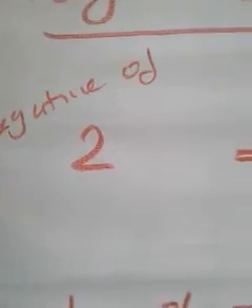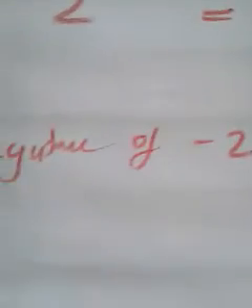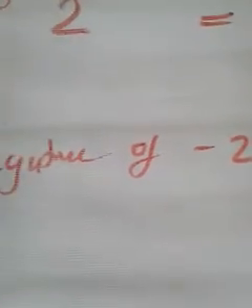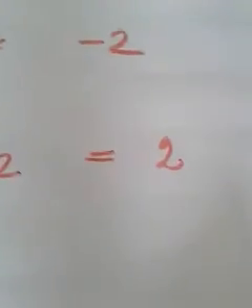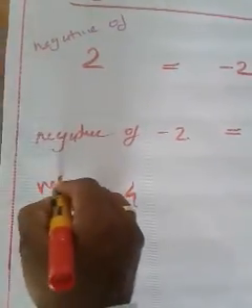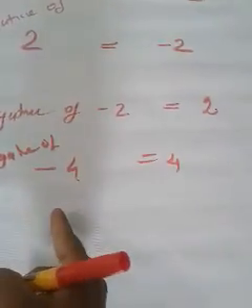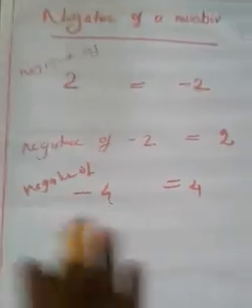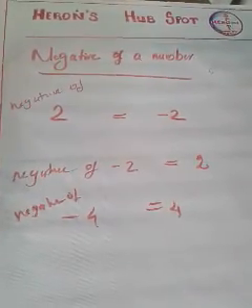Once again, the negative of 2 is just giving a minus in front. The answer will be minus 2. What is the negative of minus 2? At that time we have to give a minus in front of minus 2. Then both minuses become plus, and the answer will be plus 2. Then what will be the negative of minus 4? The answer is 4. Then what will be the negative of 4? Minus 4. Simple. Very simple, no? Negative of a number.